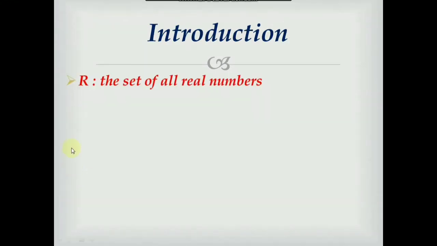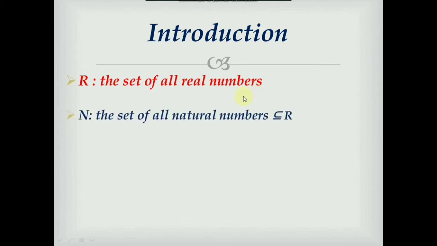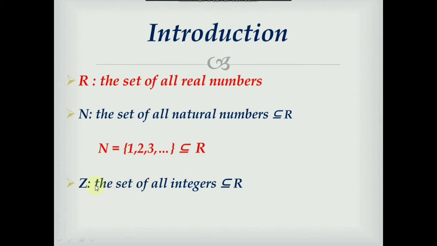R denotes the set of all real numbers. We are familiar with this set. We also know that N, the set of natural numbers, is a subset of R, that is, the set of real numbers. That is, the set of the numbers 1, 2, 3 is a subset of R. Z, the set of integers, is also a subset of R. That is, the numbers -3, -2, -1, 0, 1, 2, 3 and so on are a subset of real numbers.